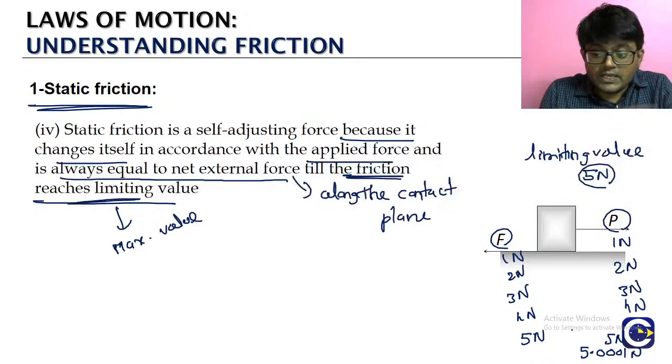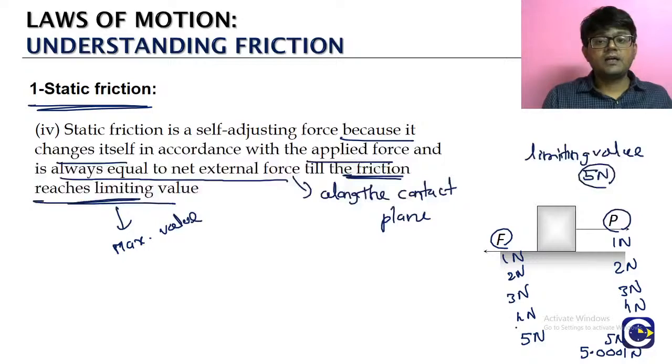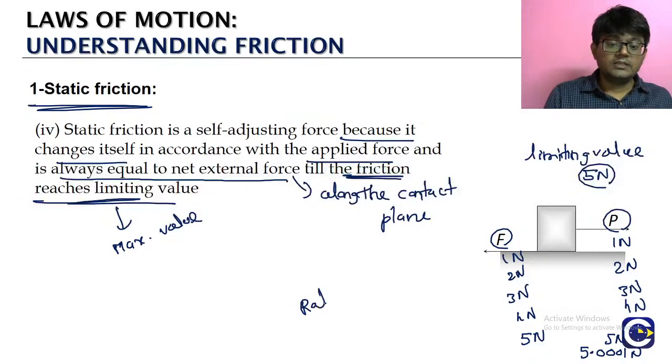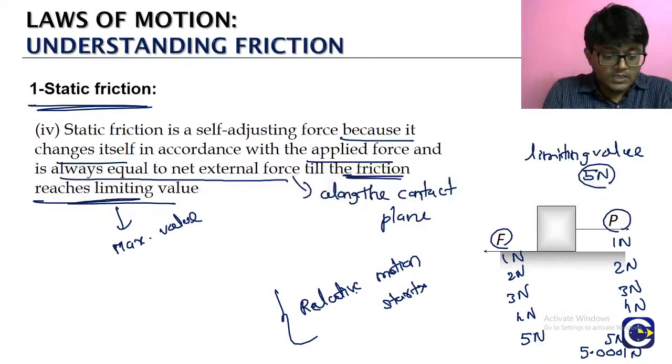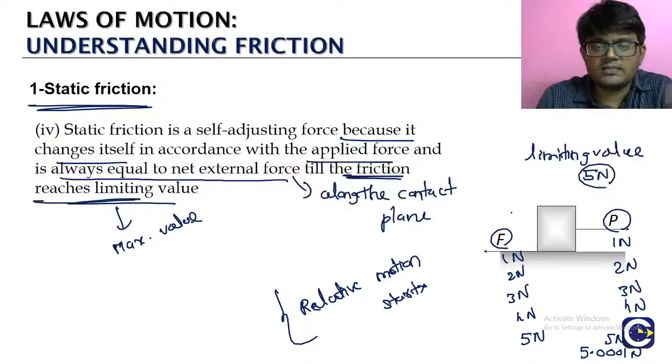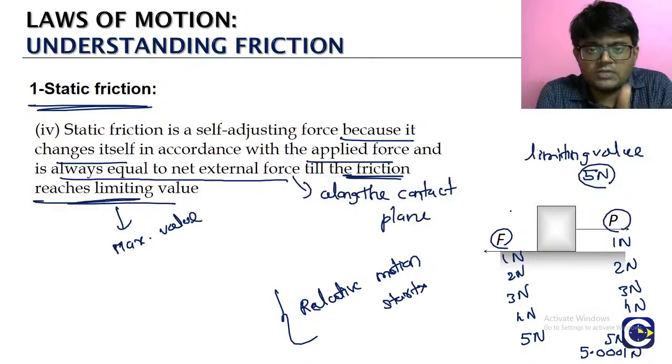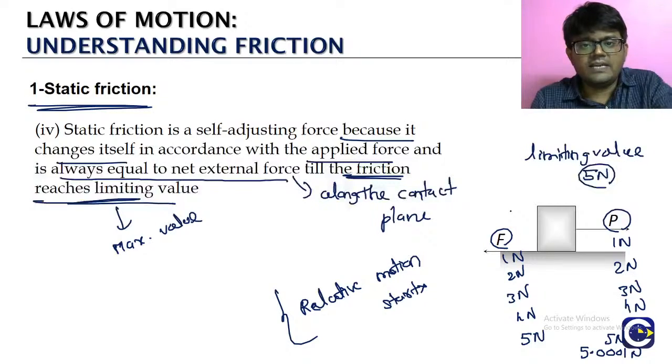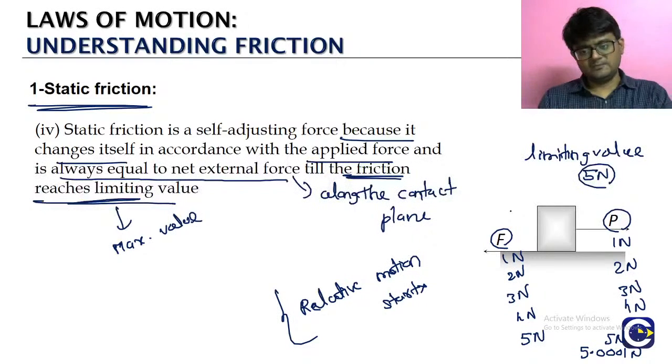so friction cannot meet the applied force. அப்ப என்ன ஆகும் தெரியுமா? the relative motion starts. ஓகேவா? so relative motion start ஆன உடனே static friction will not be there at all. ஏன்னா friction concept change ஆயிடும். why? because when there is no relative motion between the two surfaces, அப்போதான் நம்ம இந்த static friction ஓட ஐடியா நம்ம டிஸ்கஸ் பண்ணிருக்கோம். but when there is a relative motion, உடனே we will go to the concept of kinetic friction.